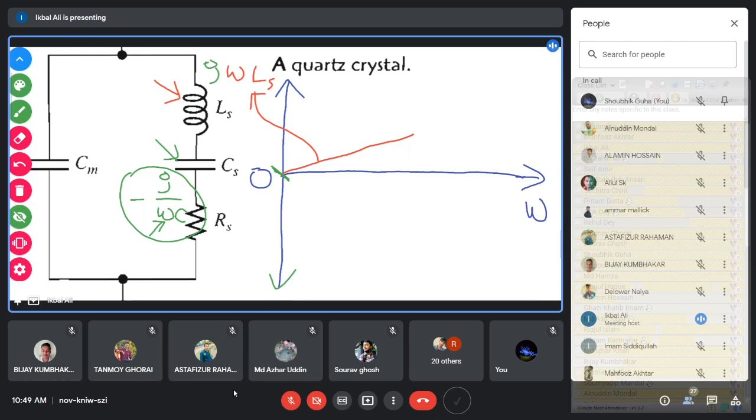So the curve will be like this. The curve of the capacitive impedance will be like this. Have you understood this one? This impedance curve is for this expression.